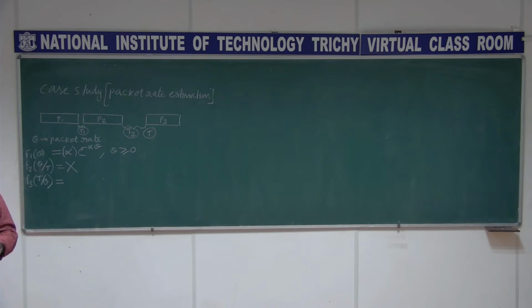So this is what you have, and now we have the likelihood function f3 of t given theta. We are now finding out how this t is distributed given theta. Suppose I fix one particular packet rate.